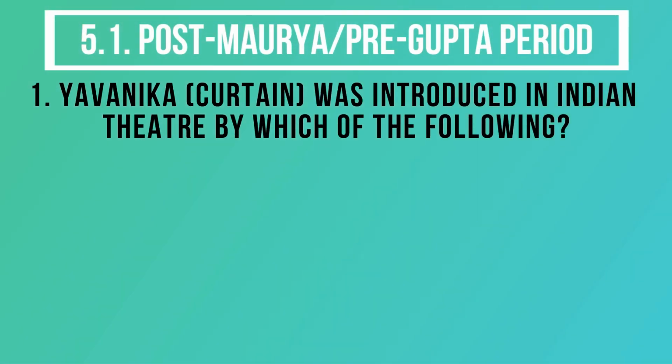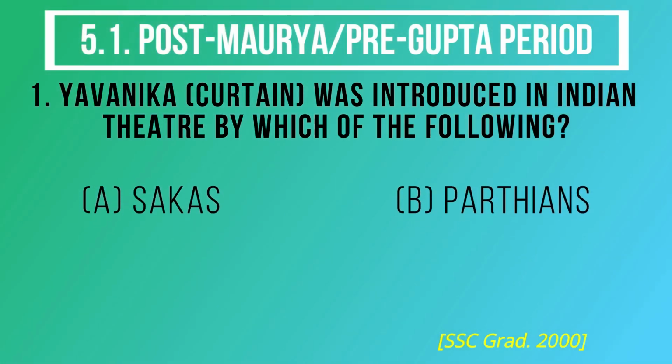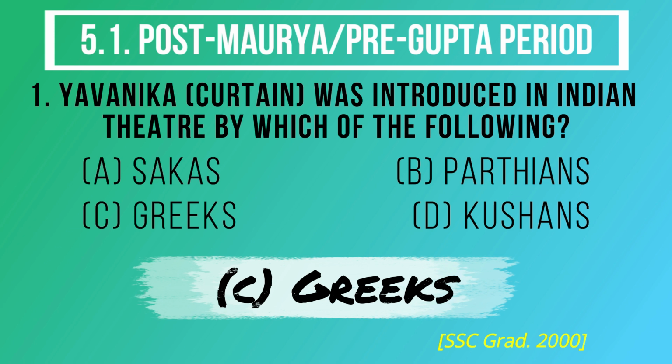Question number 1. Yavanika, curtain, was introduced in Indian theatre by which of the following? The options are A. Sakas, B. Parthians, C. Greeks, D. Kushans. And the correct answer is option C. Greeks.